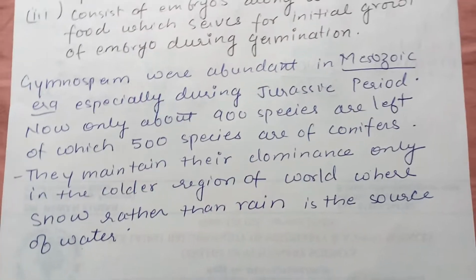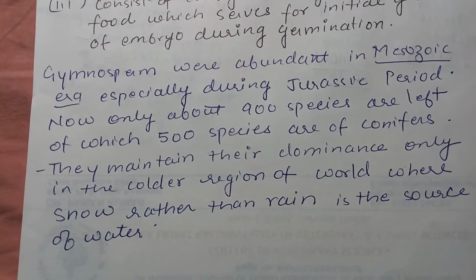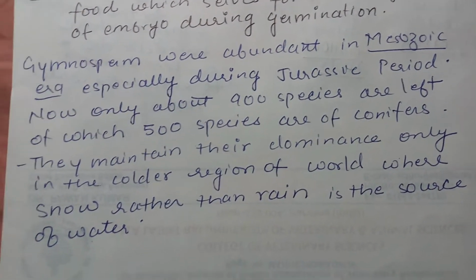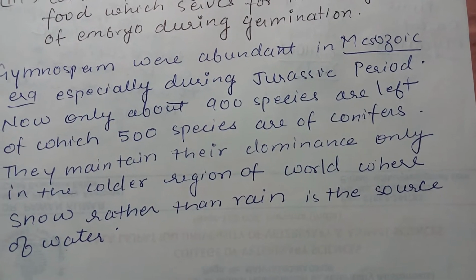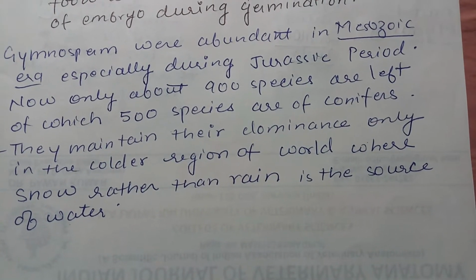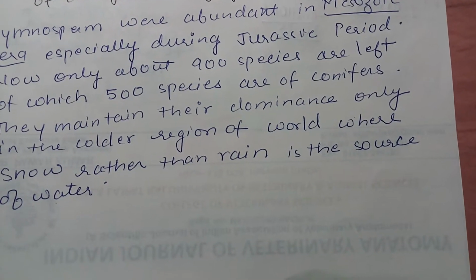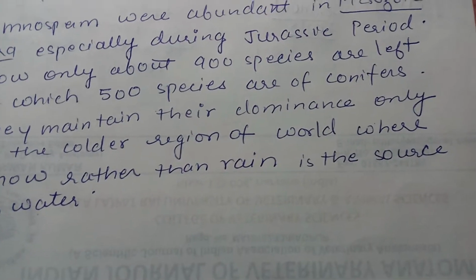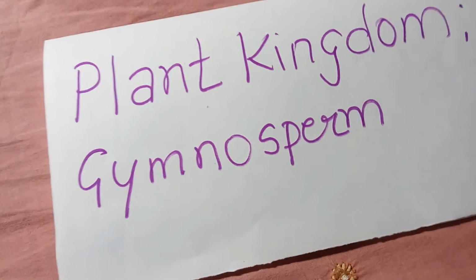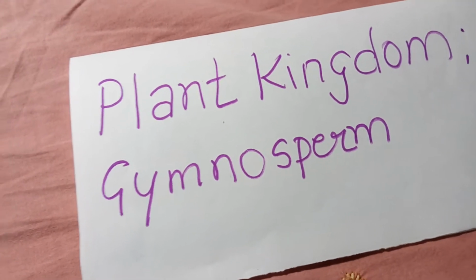Now, a little introduction to Gymnosperm. They were abundant in the Mesozoic era, when the dinosaurs used to live, especially during the Jurassic period. Now only about 900 species are left, of which 500 species are conifers. They maintain their dominance only in the colder regions of the world where snow rather than rain is the source of water. So temperate forests are there, and above that, in the cold regions, all forests consist of these Gymnosperm.